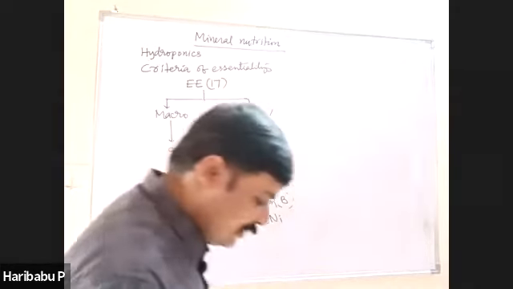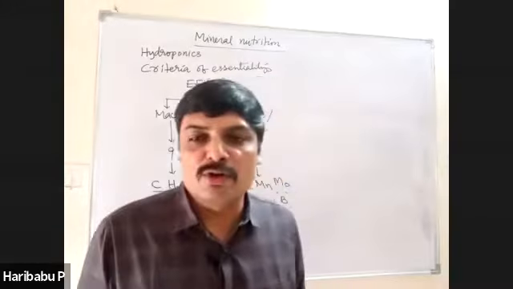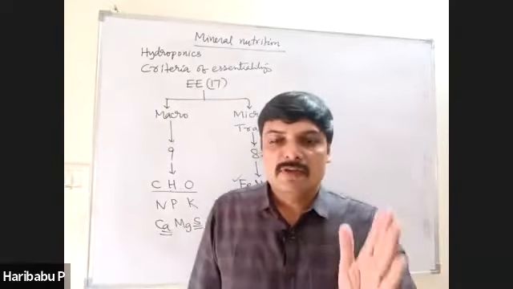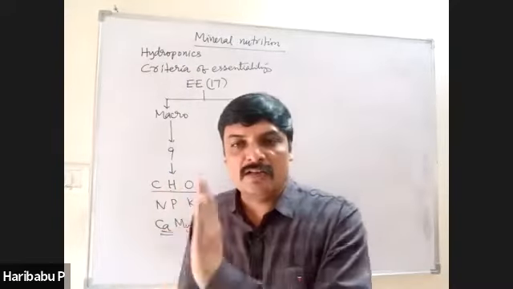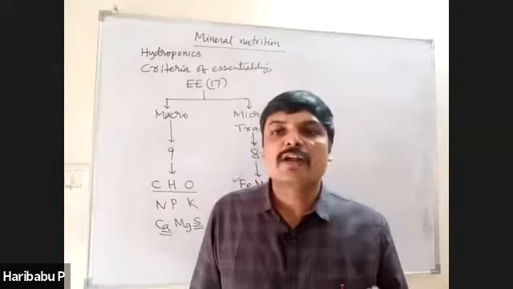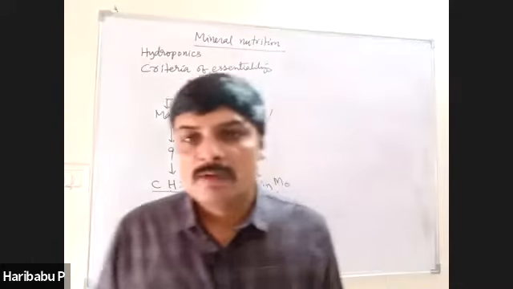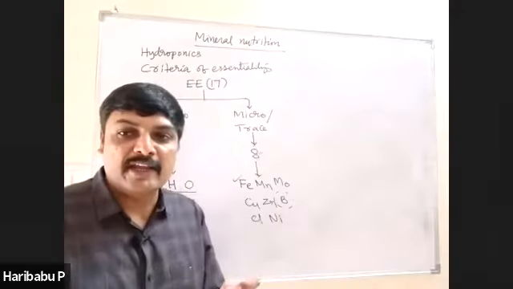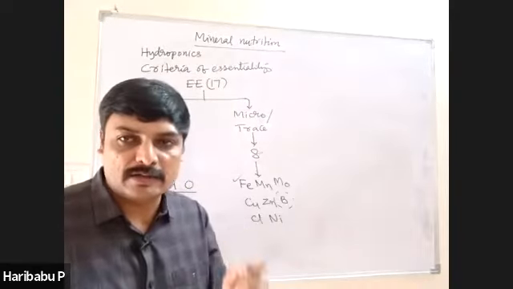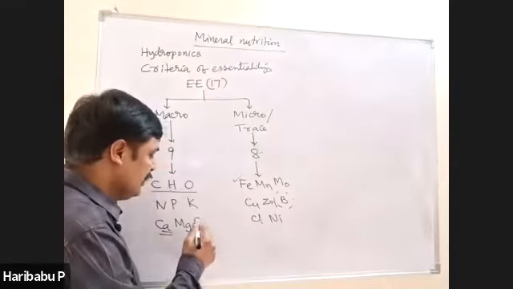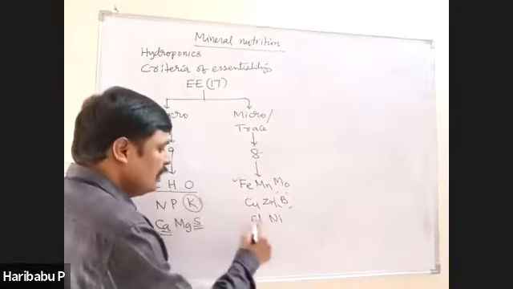Which element helps in opening and closing of stomata? Potassium. When K+ ions enter into the guard cell, stomata open. When they flux out, stomata close. Then, which two ions in the plant body help in maintaining cation-anion balance? Cation-anion balance is maintained by potassium and chlorine.